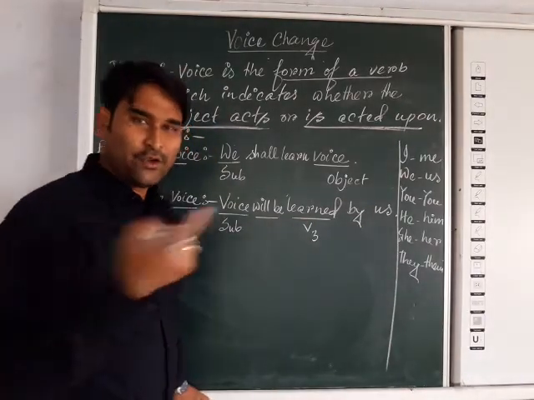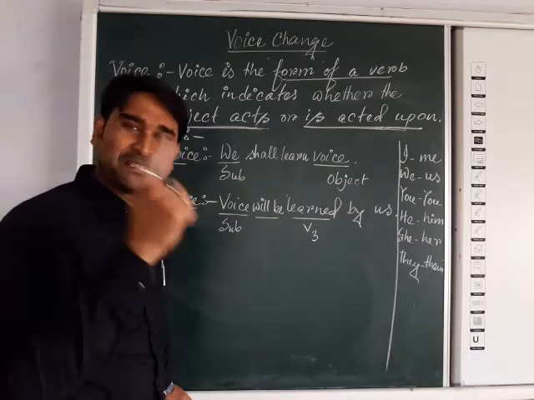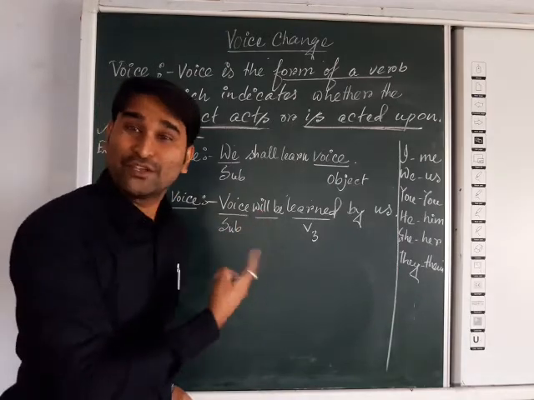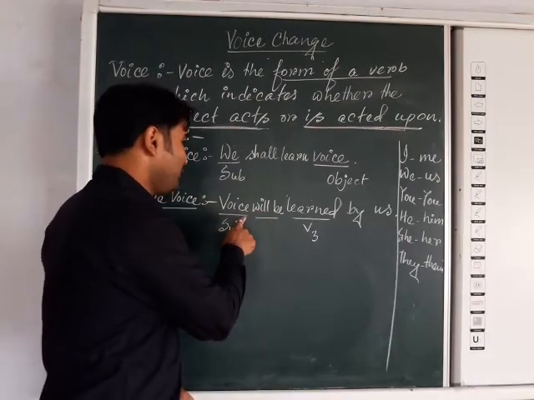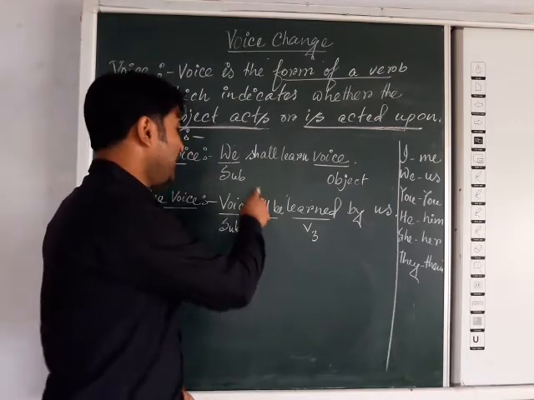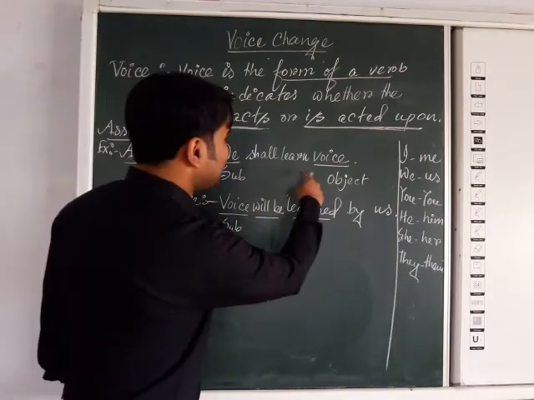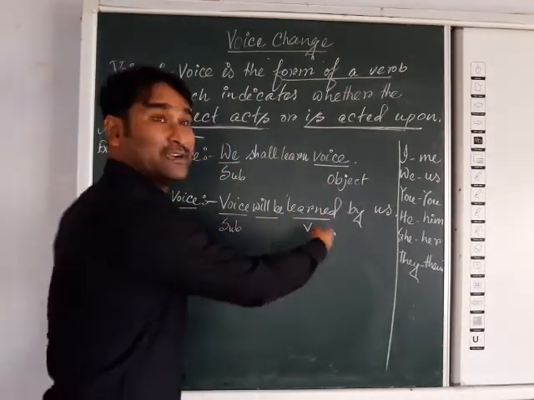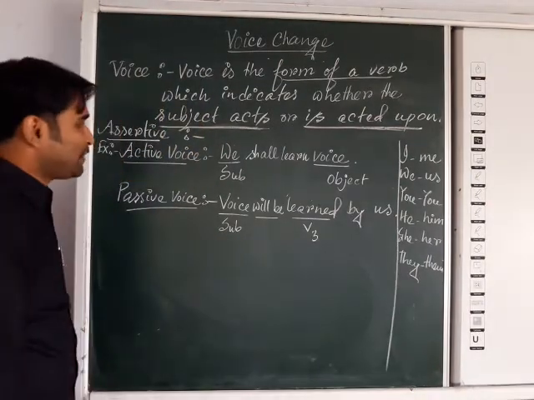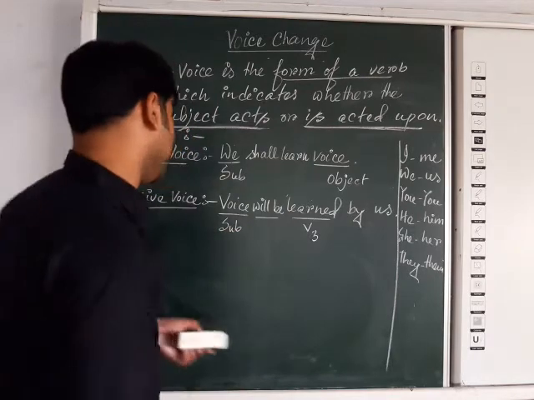So are you observing what is changing? Only the be verb is changing. In present tense, am is there. In past tense, was, were, and now in future, simply that verb will be changed into will be, as it is future form. So we shall learn voice, it will be voice will be learned by us. Understood? Very easy. Now we are moving to the next tense, that is continuous tense.